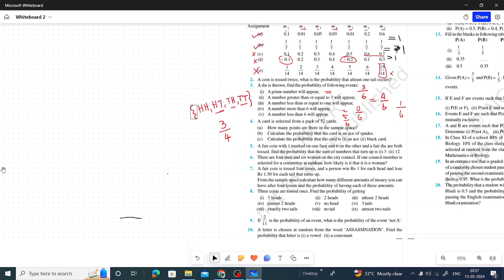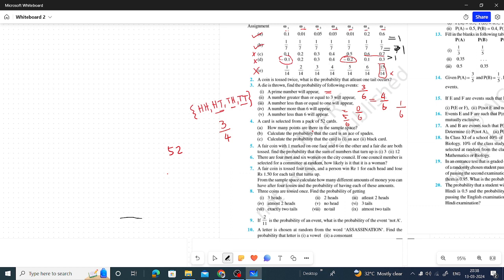Okay, anyway, the next one is number 4. A card is selected from a pack of 52 cards. How many points are there in the sample space? Card means 52 different cards are there. So the first answer is 52.